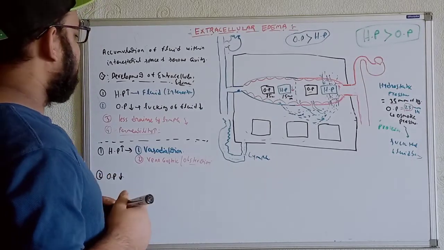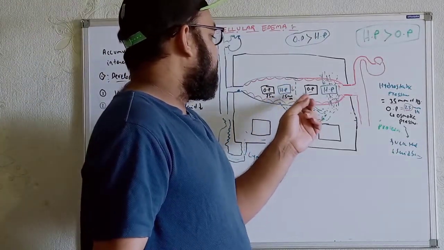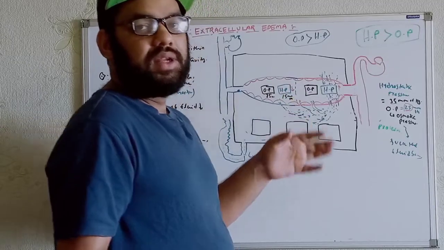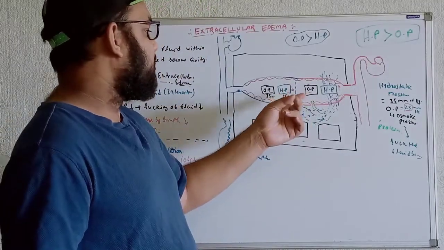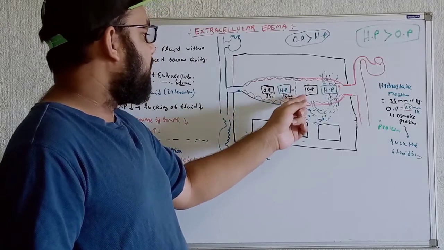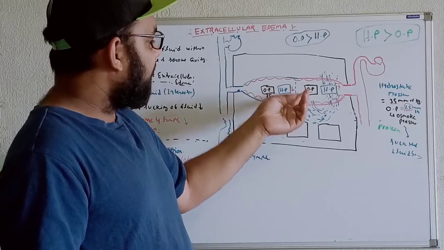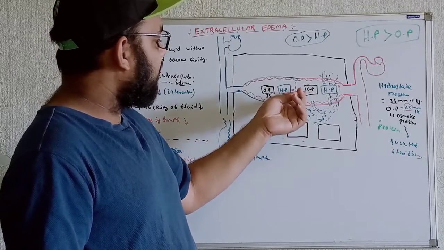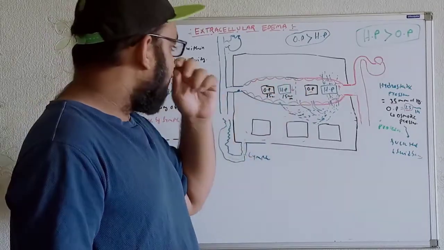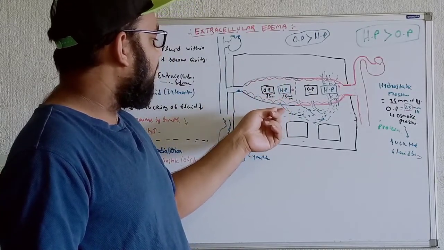Now, the existence of the oncotic pressure is because of the presence of the proteins, right? For whatever the regions, if we see within the general circulation, or over here the microcirculation, the protein level is getting reduced, then definitely the oncotic pressure will also be reduced. And whenever the oncotic pressure is reduced, they will not be able to take back the fluid again within the microcirculation. That's the problem.